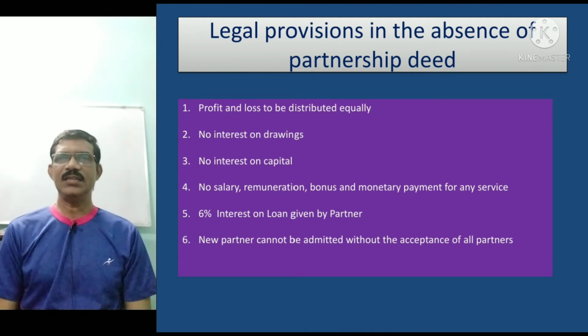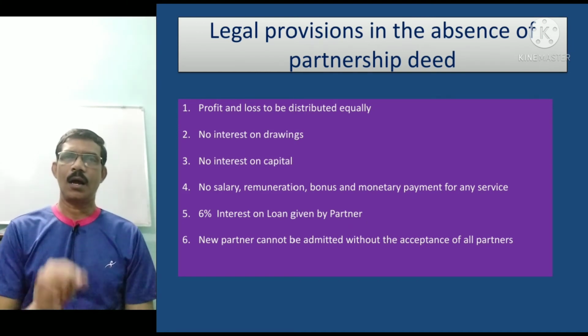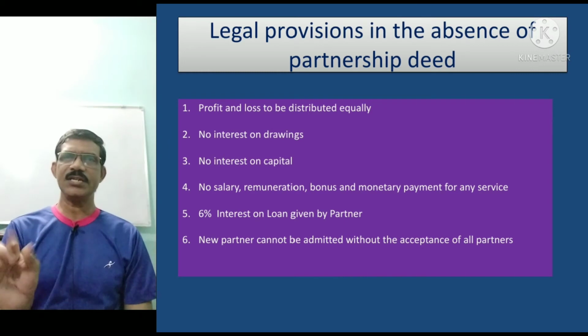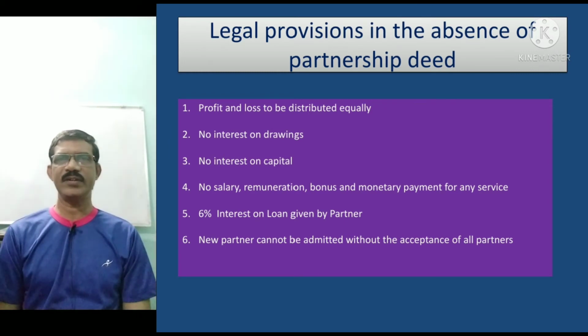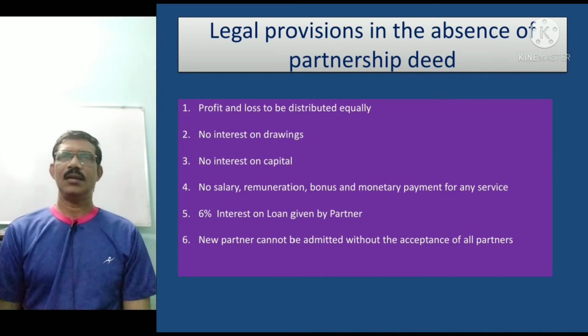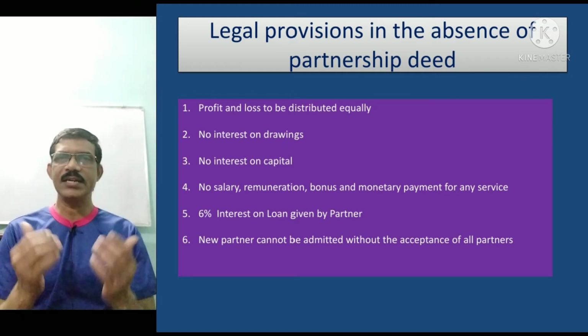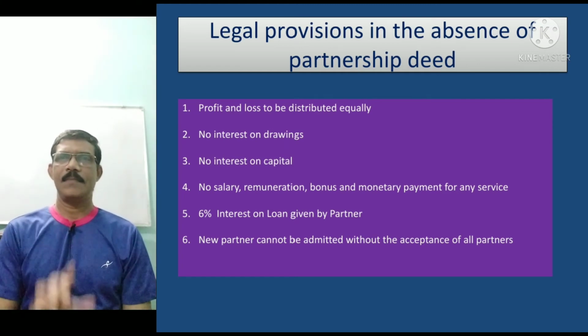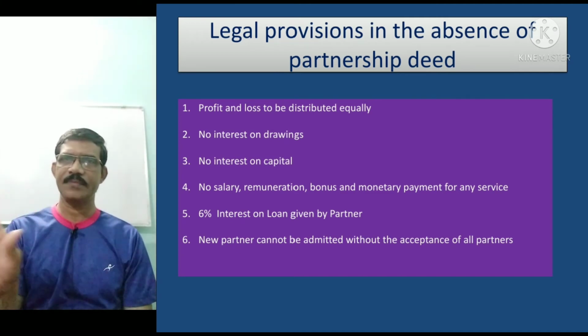First, when there is no agreement on the sharing of profit or loss, then all the partners must equally distribute the profit and loss. When there is no agreement on sharing of the profit and loss, there should not be any other ratio, only equal sharing of the profit and loss. Next, no partner is allowed to get interest on capital.